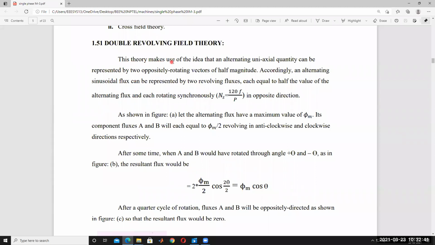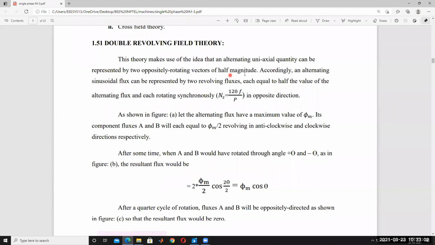This theory makes use of the idea that an alternating uniaxial quantity can be represented by two oppositely rotating vectors of equal magnitude. So for understanding this theory, we have to concentrate on two oppositely rotating vectors.